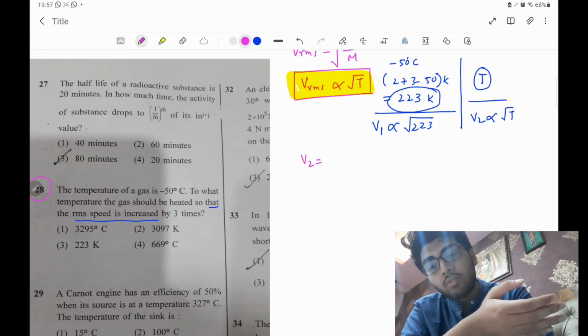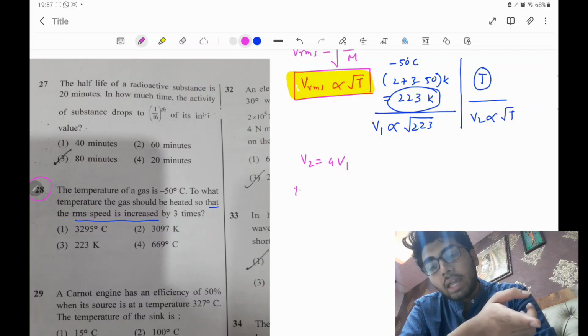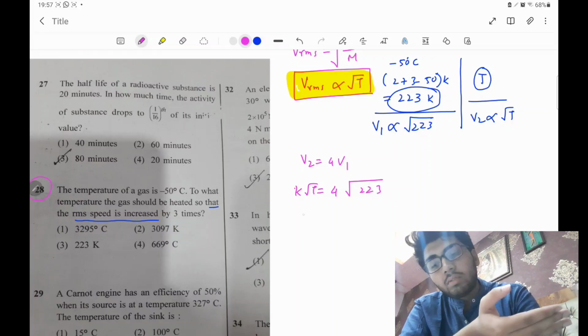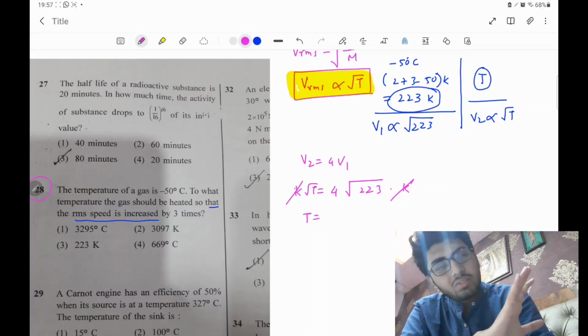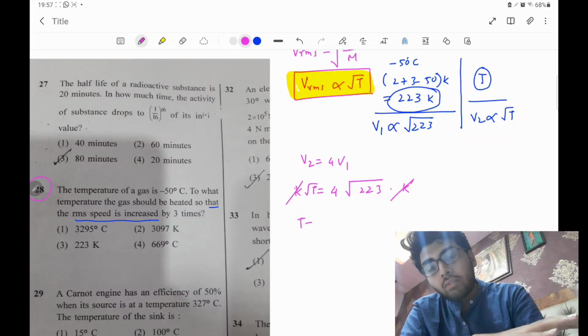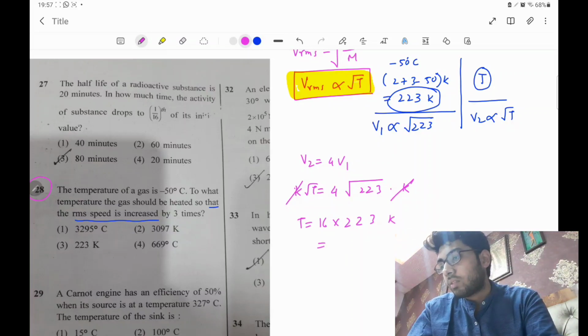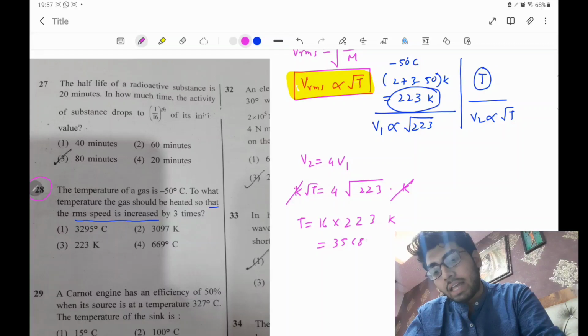So v2 has to be 4 times v1, and if it is so, k into root over of T will be 4 into root over of 223. Clear? Just solve it, here also a constant will come which will be cancelled out. So the temperature will become 16 into 223 Kelvin, which comes out to be, let me calculate this, 3568 Kelvin.